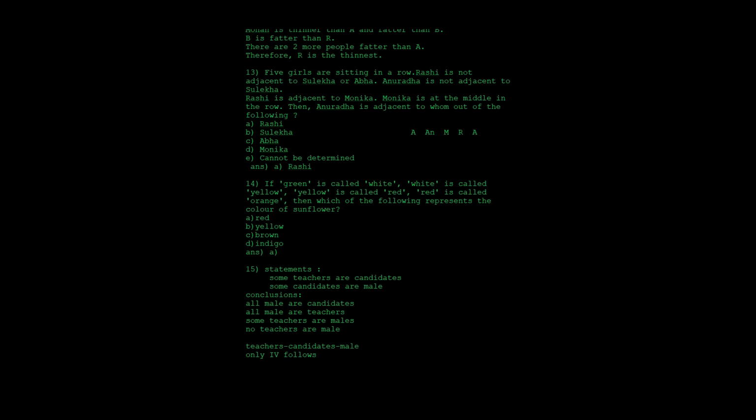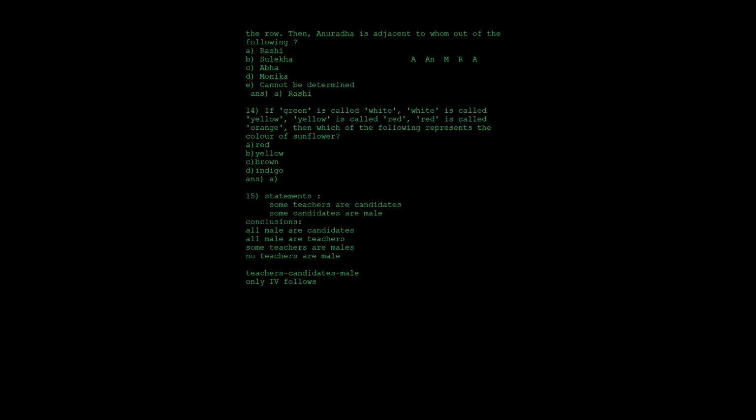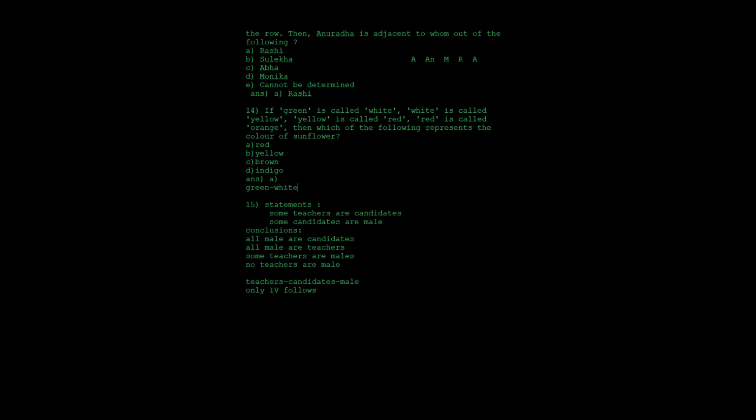The next question is the 14th question. If green is called white, white is called yellow, yellow is called red and red is called orange, which of the following represents the color of the sunflower? In this question, first we shall see what is green. They have told us green is called white, and white is called yellow.